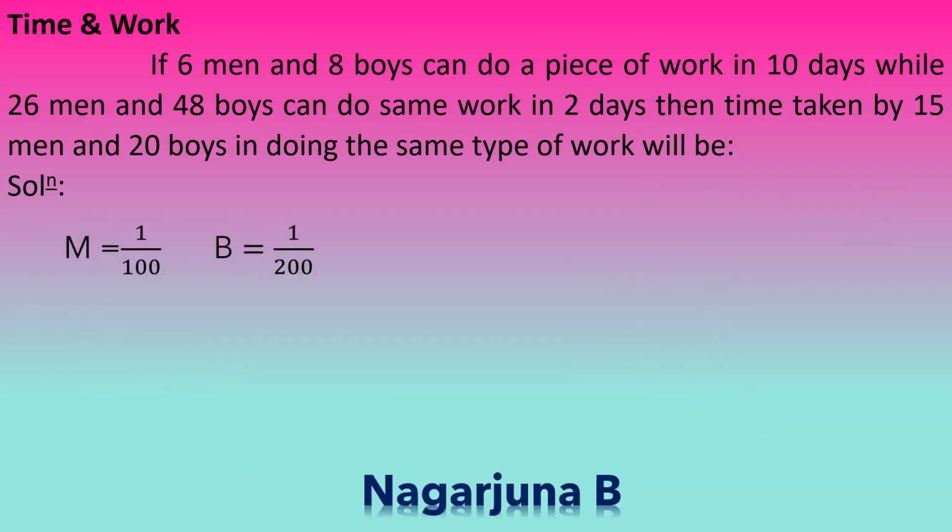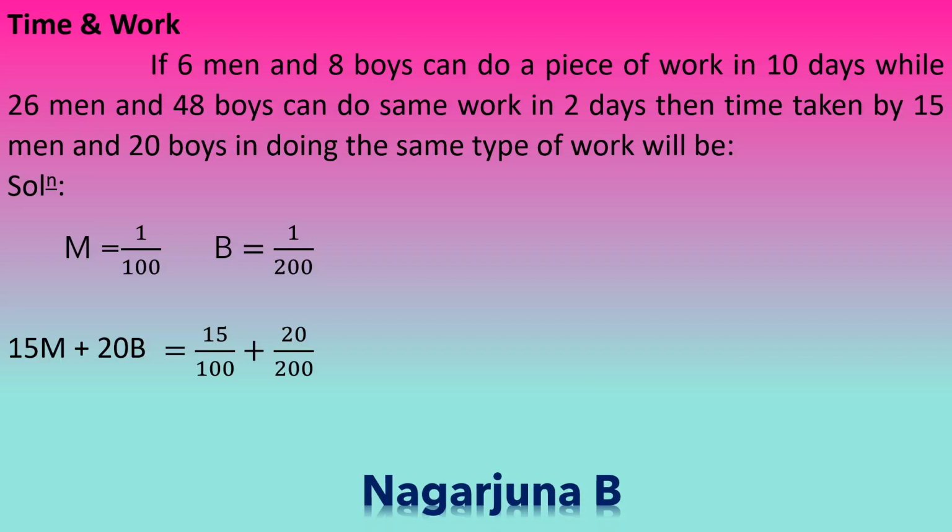Therefore next what we have to do, we have to consider these and find for how many days the work will be completed by 15 men and 20 boys. Therefore we can write 15M plus 20B is equal to 15 into 1 by 100 will be 15 by 100, plus 20 into 1 by 200 will be 20 by 200.